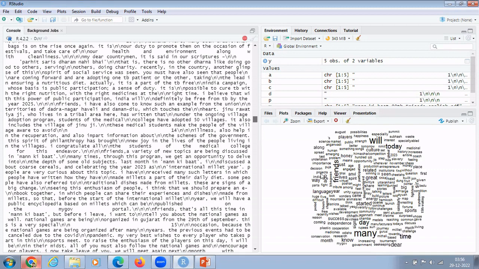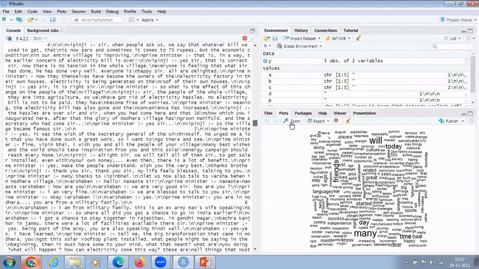Today, day, friends, we, talking, great. These are the words as they appear. Yes, this is how the word cloud is. You can see, the size of the words represents the frequency, which is directly proportional to the size of the words over here, right?